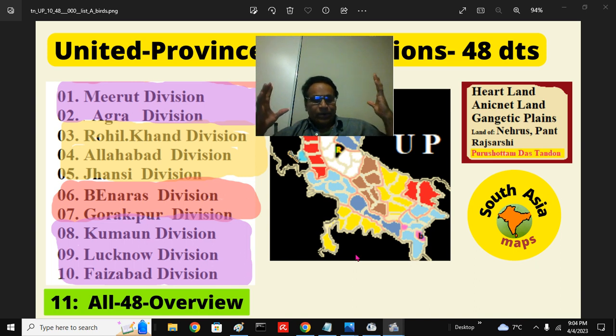The United Provinces is very important, a part of the Indus-Ganges plains, Sindhu Ganga Maidan, from Karachi on the banks of the Sindh Sagar Ocean, that is the Arabian Sea, to Chittagong on the Ganga Sagar Ocean, the Bay of Bengal. This is the heartland, the ancient land, the land of the Mahabharata and Ramayana, where kingdoms existed.